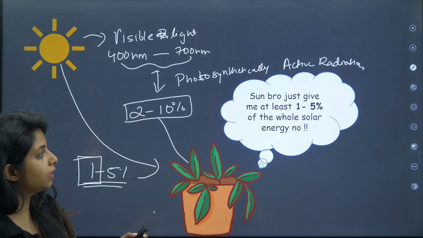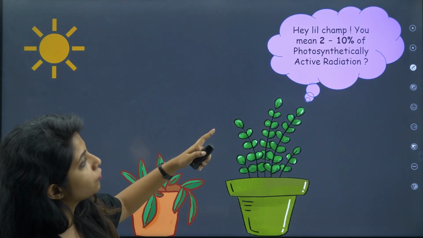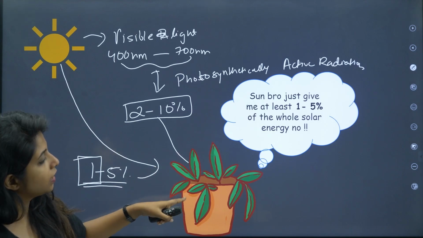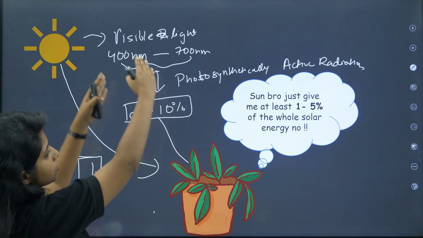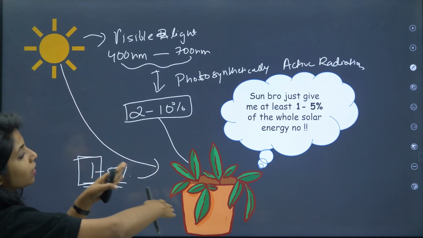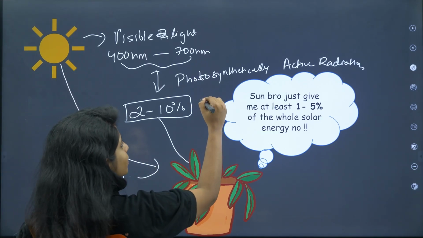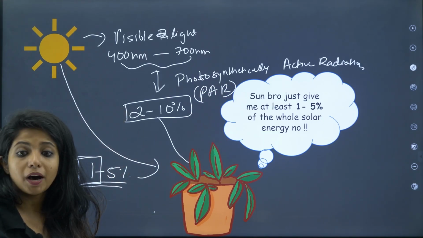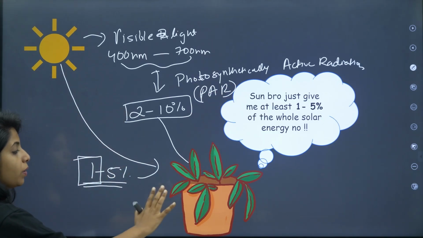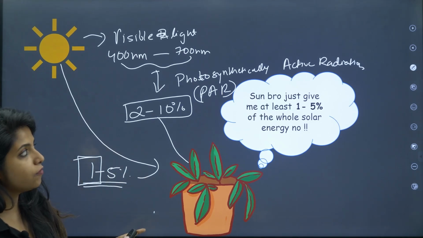Okay, now that is clear. Over here, little champ, you mean 2 to 10% of photosynthetically active radiation, which is exactly what I have said over here. So it's the same thing, right? 2 to 10% of this and 1 to 5% that is coming directly from the sun, it's the same thing. I just wanted you to know this term, photosynthetically active radiation, which is also known as PAR. And we are using just 1% of the sun's energy for the process of photosynthesis.